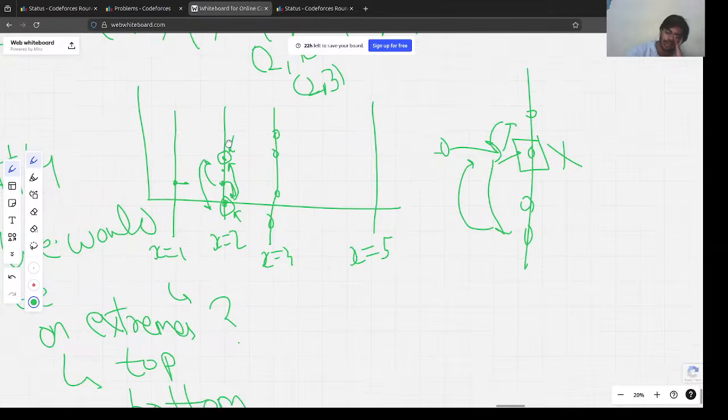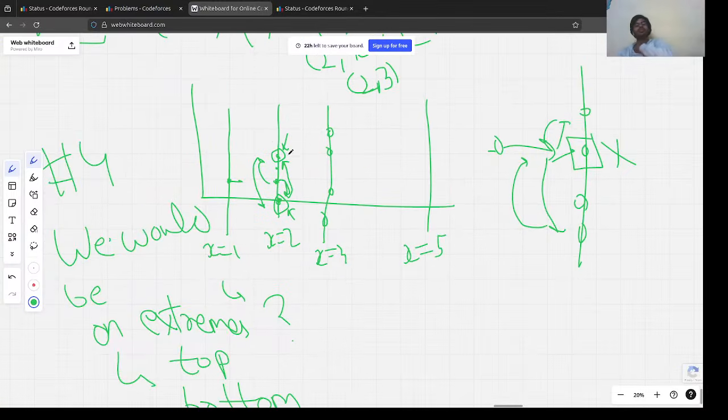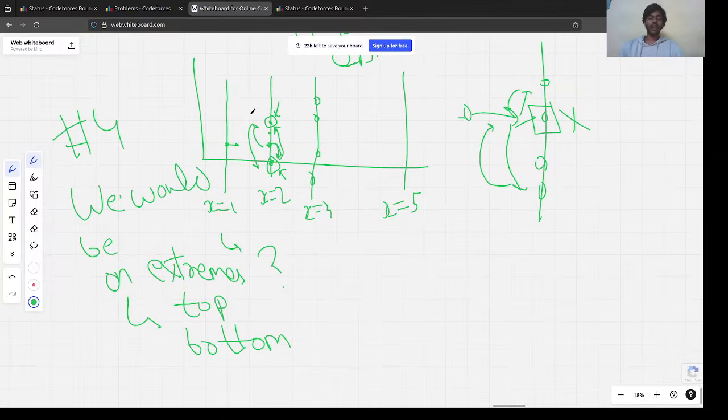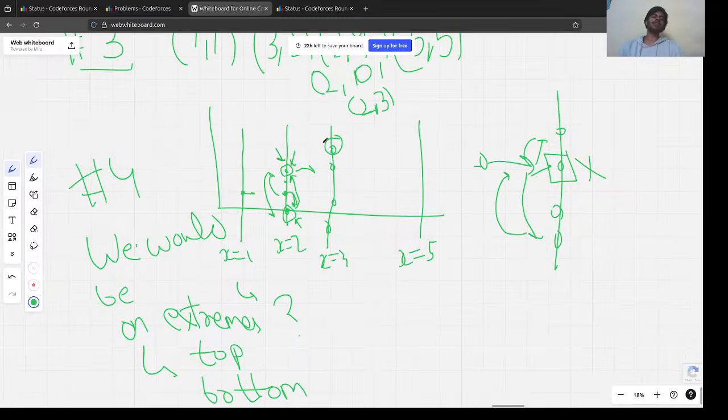So we make sure that either the topmost element or the lowermost element is the ending element, right? And what we do is we also calculate the time for reaching the topmost element and the time for reaching the downmost element here. And when we move towards the next one, for this point, we check how much time it would require to reach from the topmost element and how much time it would require to reach from the bottommost element.